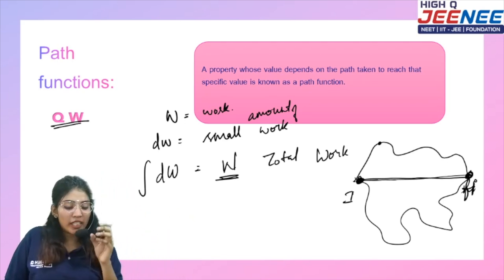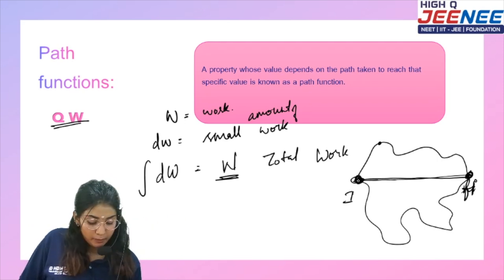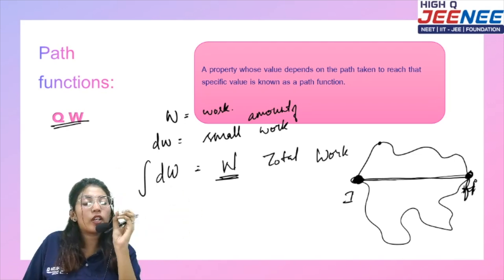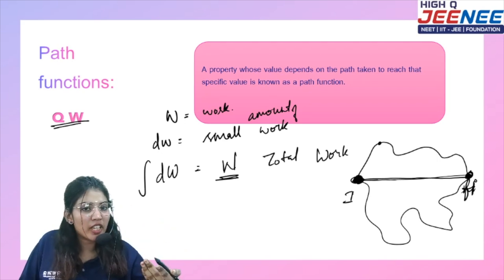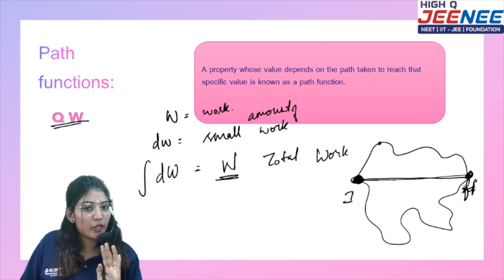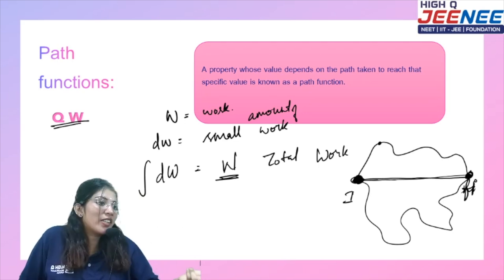So only the initial and final values are there, okay? State functions means it has only the initial and final values. So however it goes, we are only considering the initial and final values. Will it change with respect to step? You only look at the initial and final; you are not going to look at how it went in between. Will it change with each step? No, because we are not considering it.